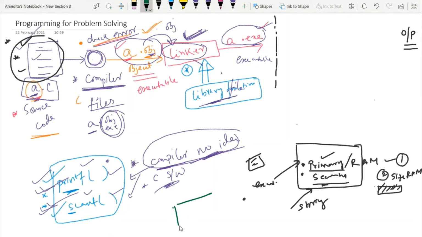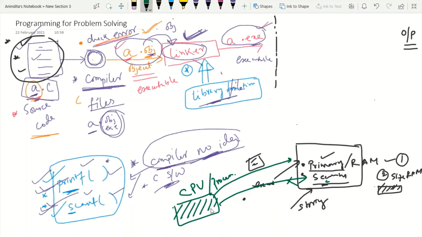The execution task is performed by the CPU, or sometimes it is known as the processor. So the problem is that the processor doesn't like this secondary memory. That is, the processor never interacts with secondary memory. The processor always interacts with RAM. And this is the point why we cannot execute a program sitting in the secondary memory. So the point is the CPU is responsible for the execution task and the CPU can only interact with the RAM.